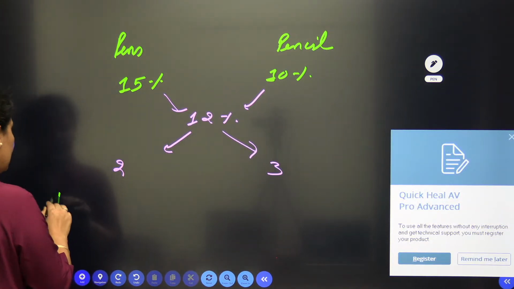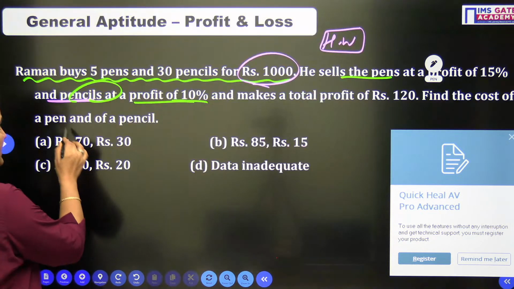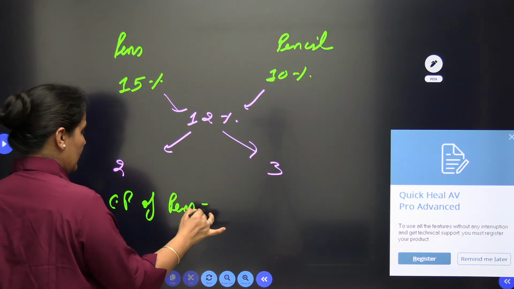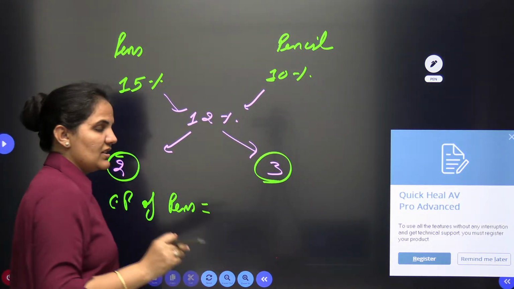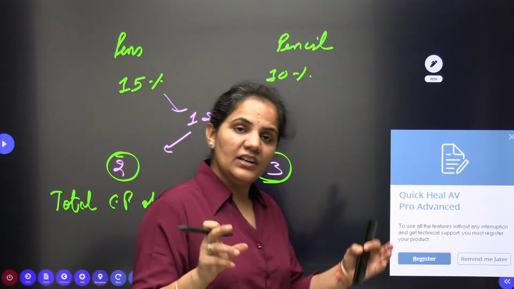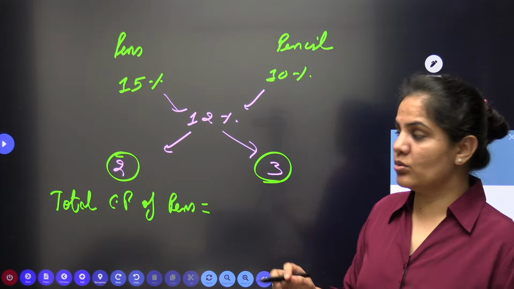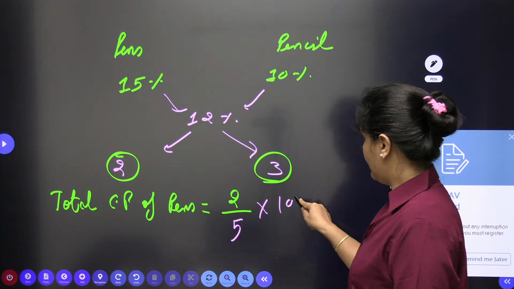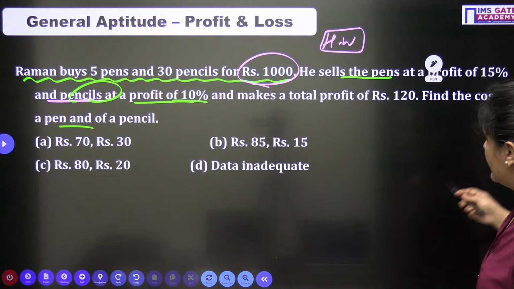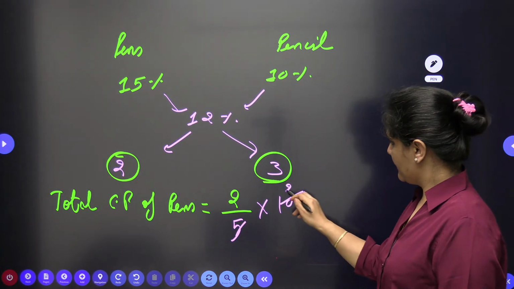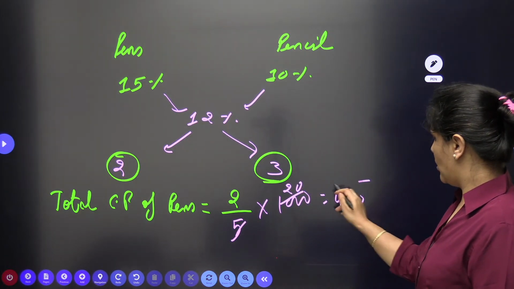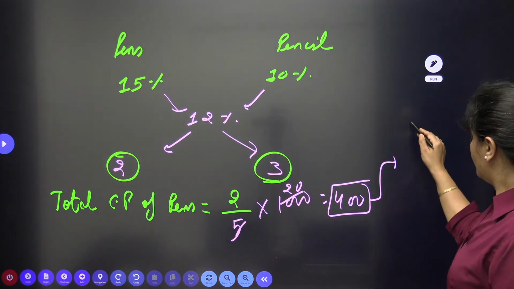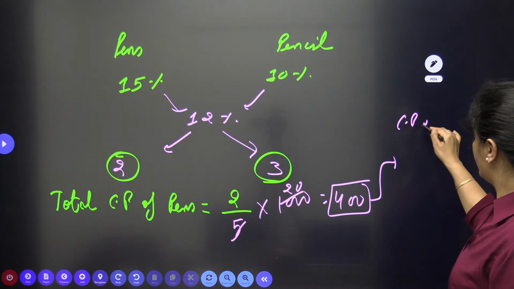Alright, so here I need the price of each pen and pencil. First of all I will go with the total cost price of pens. The price ratio of pen and pencil is 2:3. So it will be 2 by the total sum of ratio 5, multiplied by the total cost. Total cost is 1000 rupees. When you solve, you will get the total CP of all the pens, that is 400 rupees.